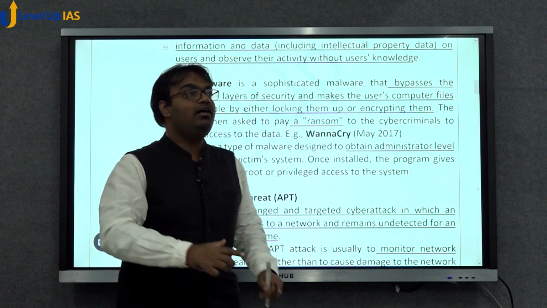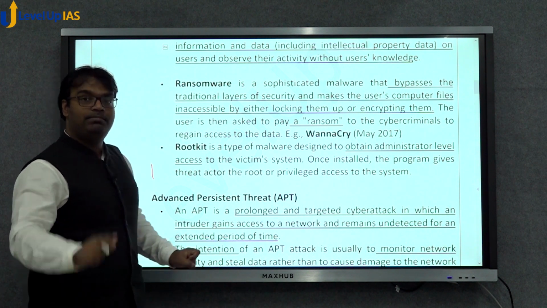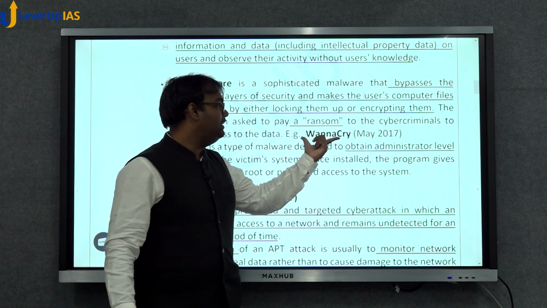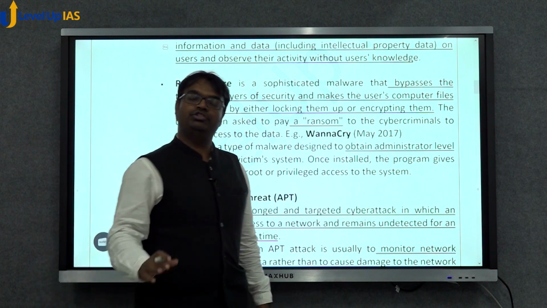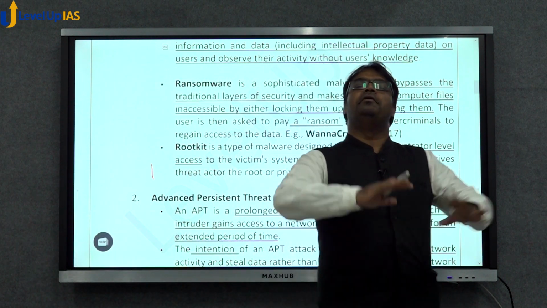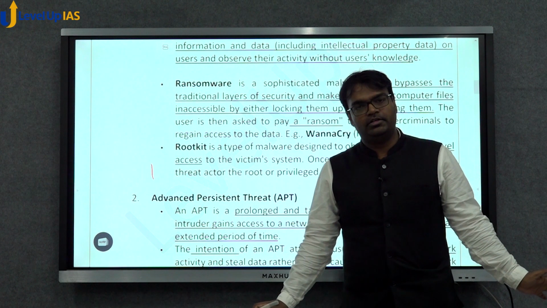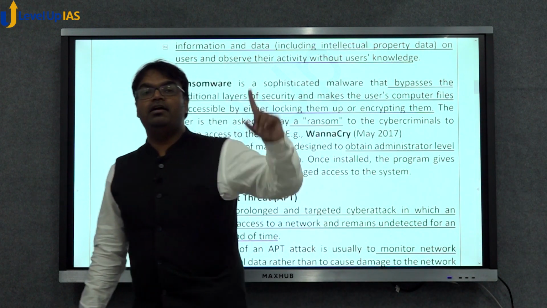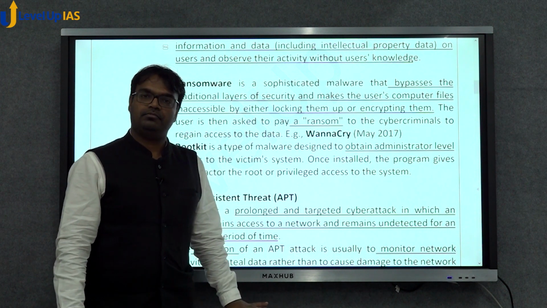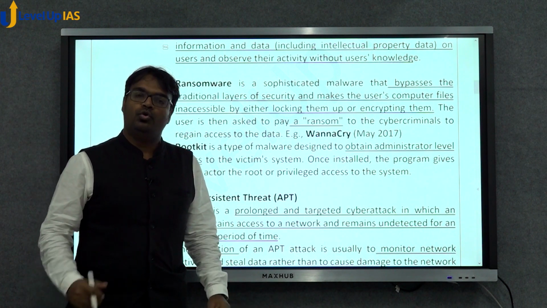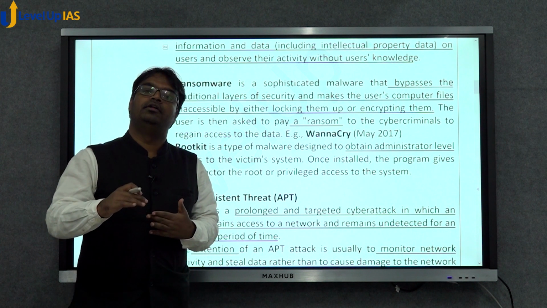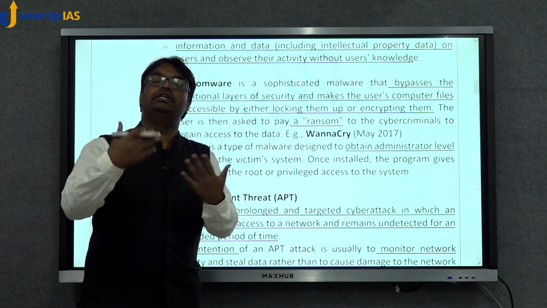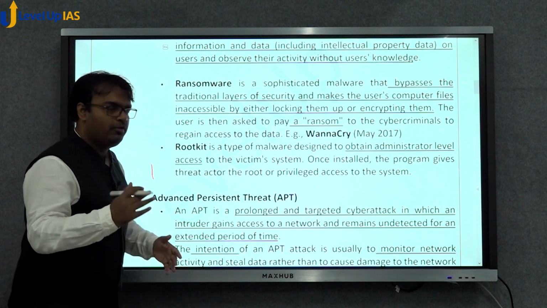That is a ransomware. For example, in May 2017, WannaCry was a ransomware which had impacted many computers across the world, and it wanted you to transfer some bitcoins to their Bitcoin account. Only then was your computer decrypted. So this is also a form of malware.